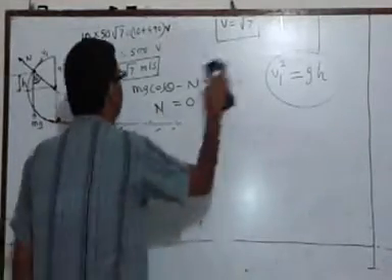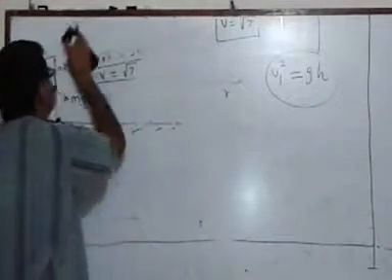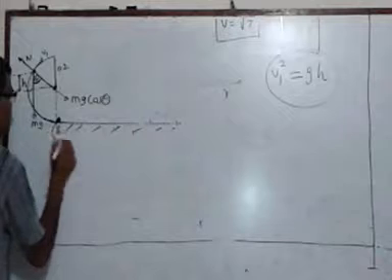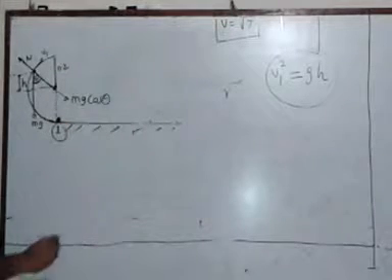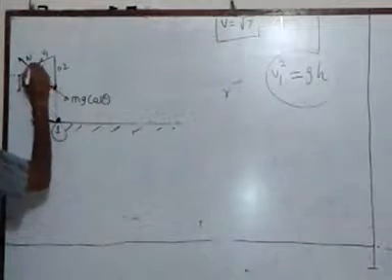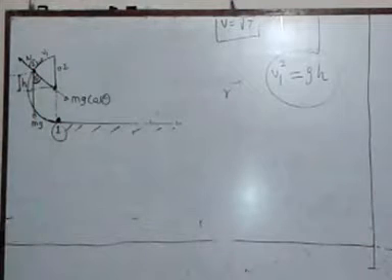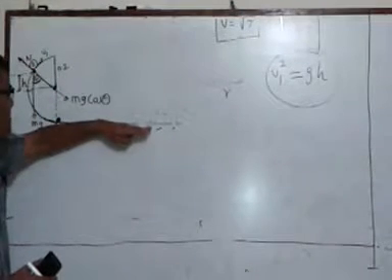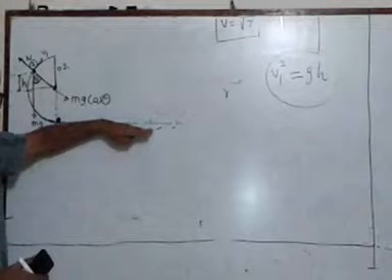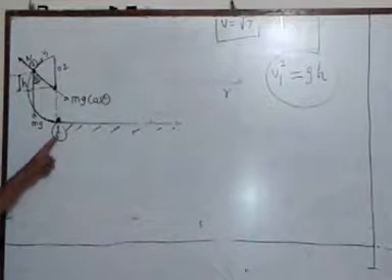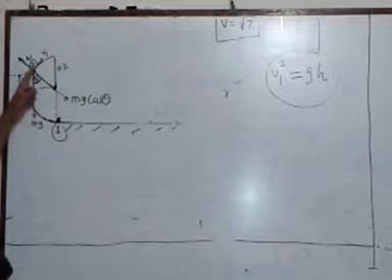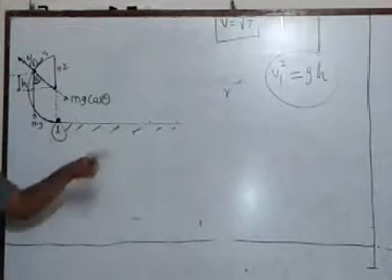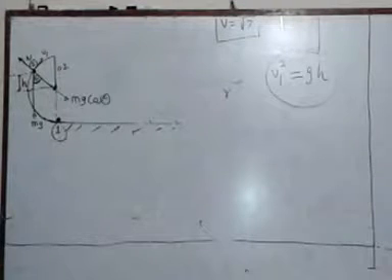Let us look at 2 points of reference. Point number 1 is here, when the block is just about to climb the semicircle. And point number 2 is where it loses contact. I am going to use this as the datum, so that potential energy here is going to be taken as 0. So the total energy at point 1 must be equal to total energy at point 2, as there is no friction, no energy is lost in overcoming the friction.